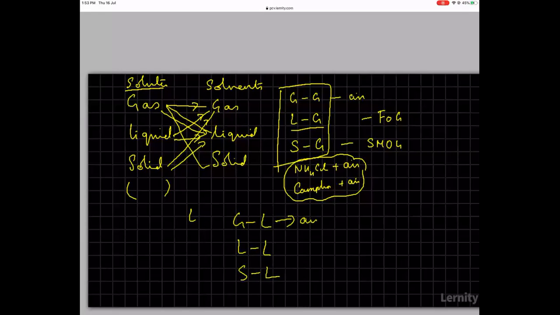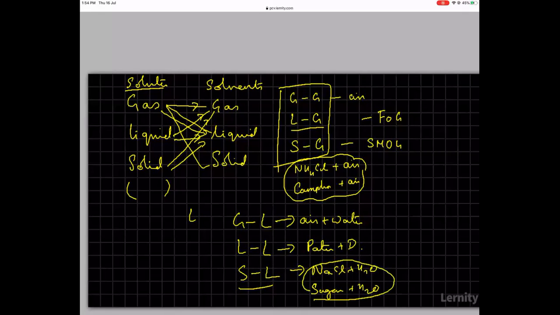Air is dissolved in water. Liquid and liquid, take two, petrol plus diesel. Solid in liquid, take NaCl and dissolve it in water, or take sugar and dissolve it in water. So here you get solid in liquid. So these are another three types of solutions.